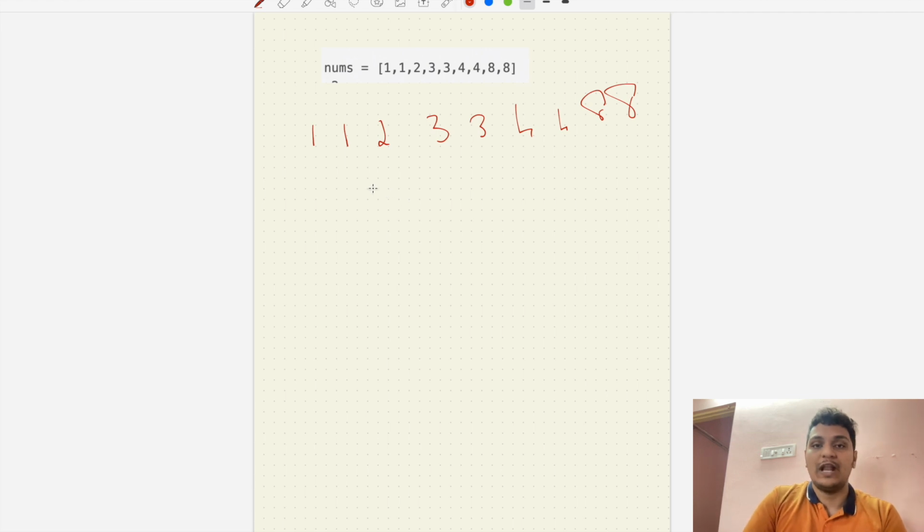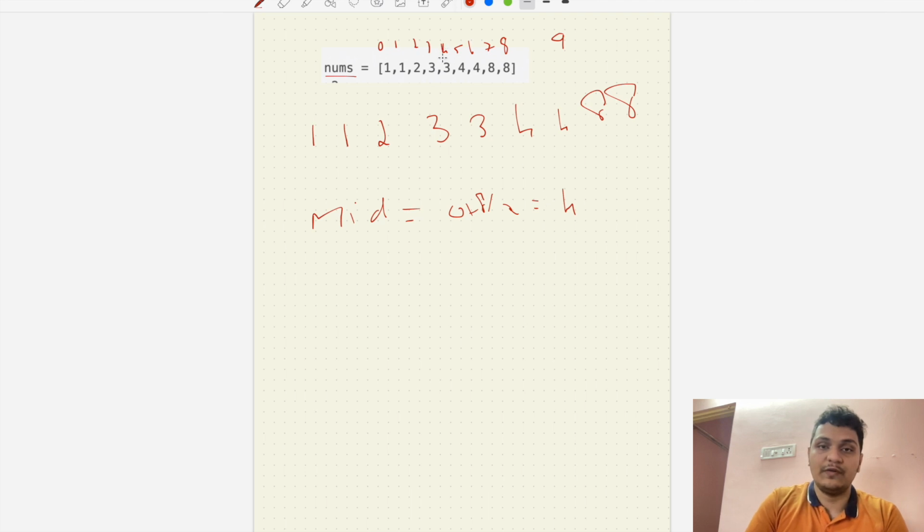Now we will find the middle value. So how many elements are there? 1 2 3 4 5 6 7 8 9. The length of nums is equal to 9, but the index starts from 0 till index 8. So first we will find the mid value. 0 plus 8 divided by 2 will be equal to 4.